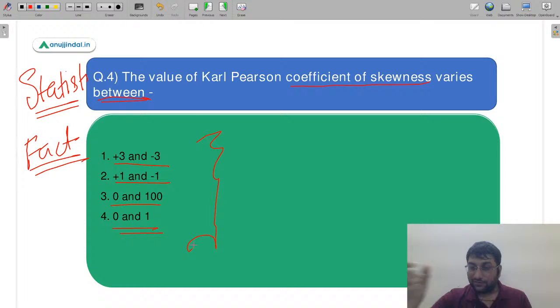So, a lot of answers are coming for B, that is +1 and -1. Kaafi saare log B keh rahe hain. So, just be very clear, we are talking about skewness here, we are not talking about regression or correlation. So, a lot of students get confused, and this is the reason why I have brought this question. We are talking about skewness here, we are not talking about coefficient of correlation. It's a general tendency ki students ko ek hi value yaad rehti hai, that is +1 and -1, and that is technically the value for coefficient of correlation, not for skewness. The value for Karl Pearson coefficient of skewness varies between +3 and -3.